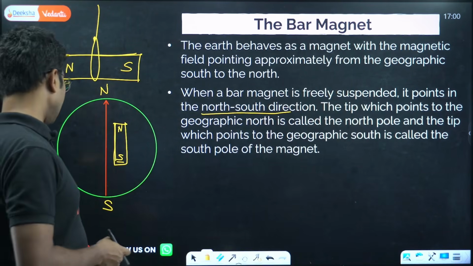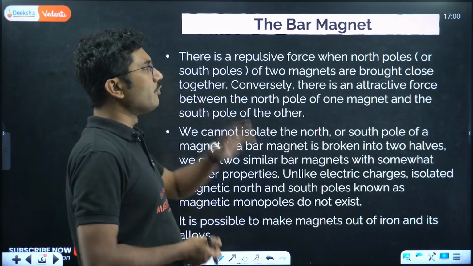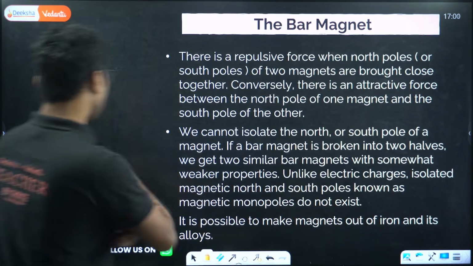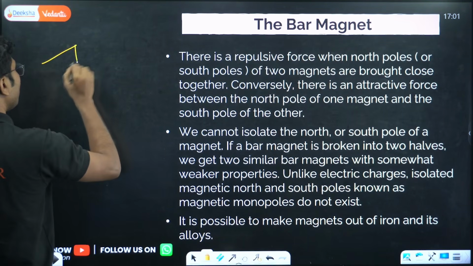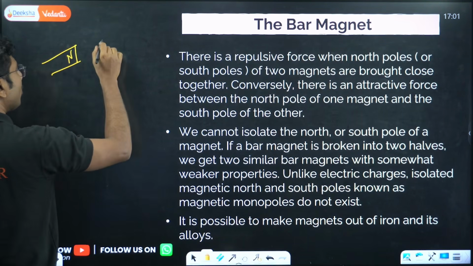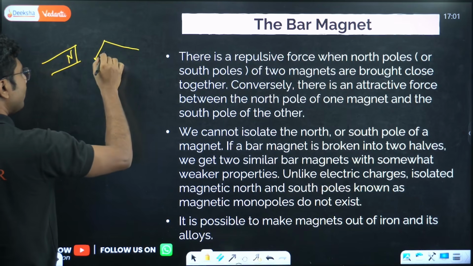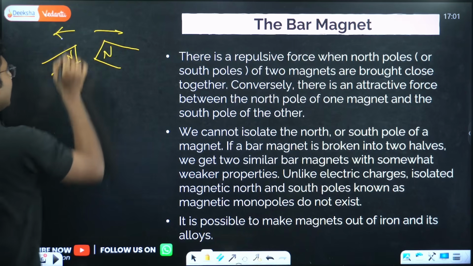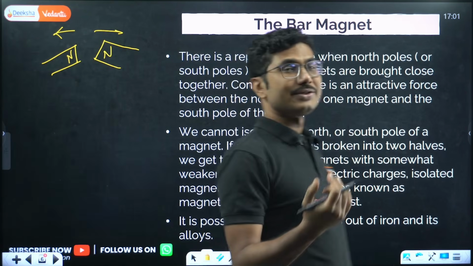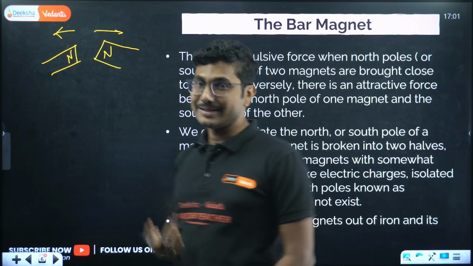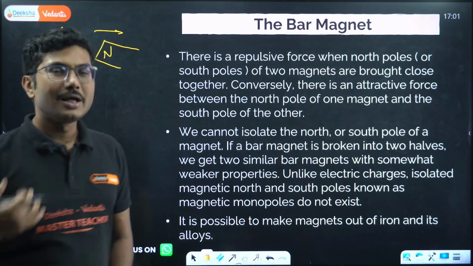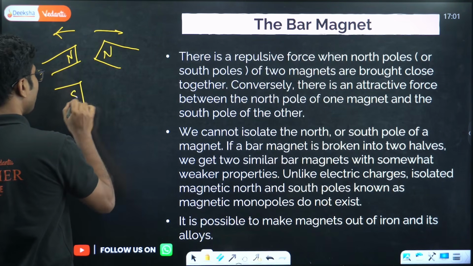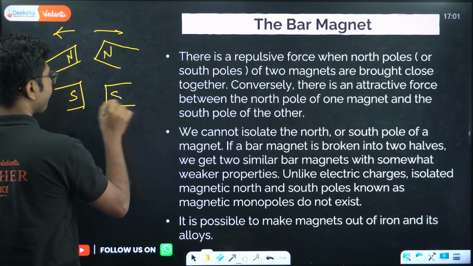Now next, there is a repulsive force when the north poles or south poles of two magnets are brought close to each other. If you bring the north pole of one magnet and the north pole of another magnet forcefully together, you will see that they repel each other. Same as like charges repel each other, here we can say like poles repel each other. North poles repel, and south poles also repel.